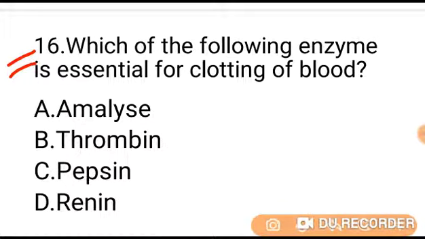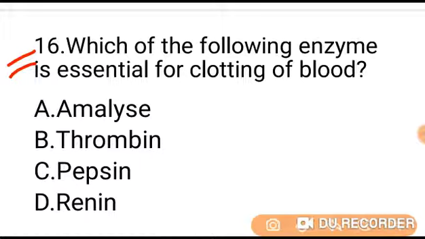Which of the following enzymes is essential for clotting of blood? Option A amylase, B thrombin, C pepsin, D renin. All of you know the fibrin threads form a mesh that traps platelets, blood cells, and plasma.